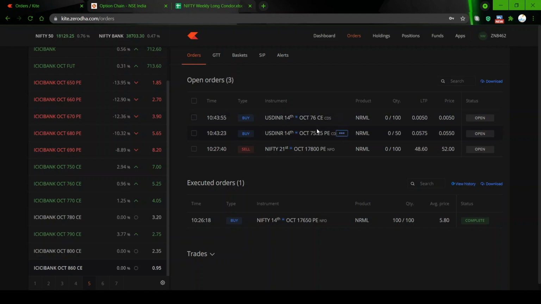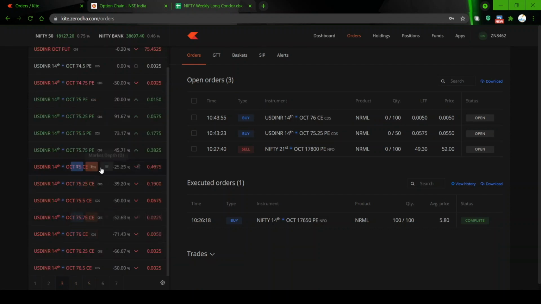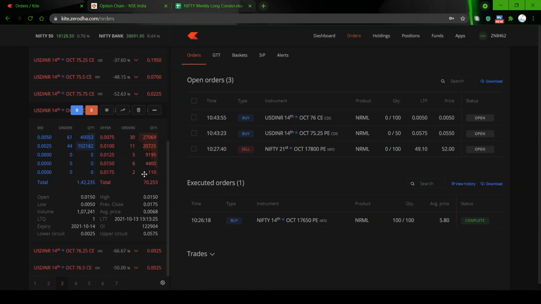So the USD INR, anyway, the trade is on. Let's see where our price is. 75. Yeah, it is coming down, so it should get executed. I have got a lot of strikes there. Let's see. Yeah, asking for 75, bid is for 5, so there are 61 orders there.